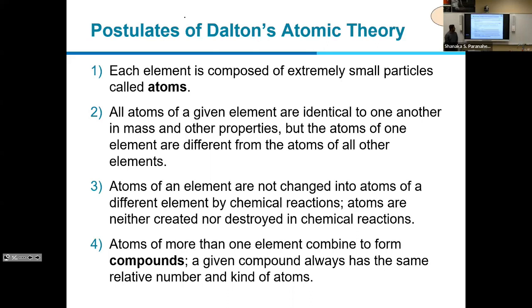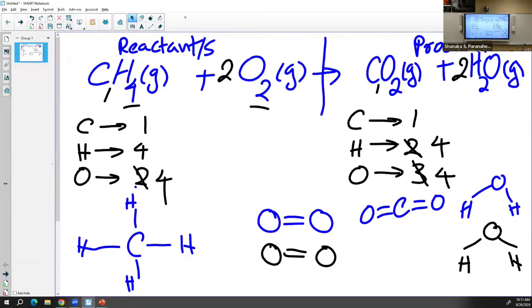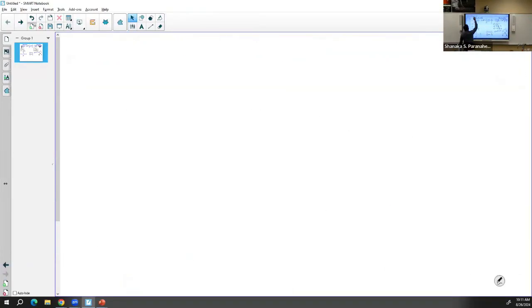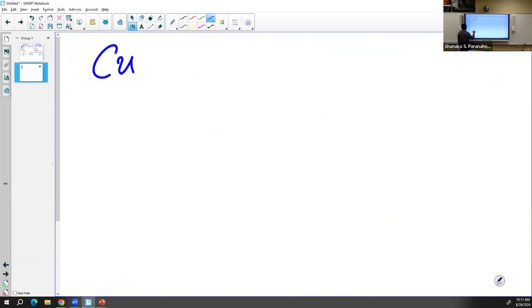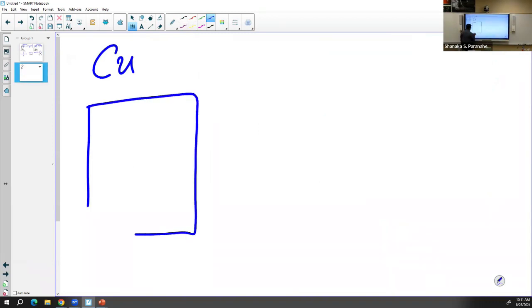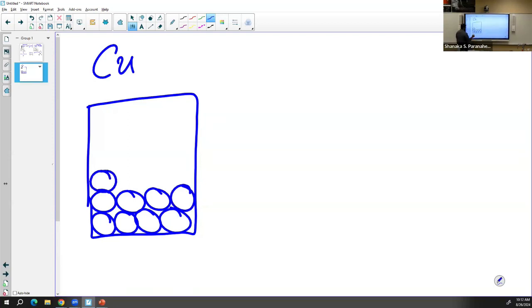The first one is that each element is composed of extremely small particles, and that particle is called an atom. That's the first point. As an example, if you have a piece of copper, the copper is an element. The copper piece has extremely small particles, and that particle is called a copper atom. This is the smallest particle in copper.